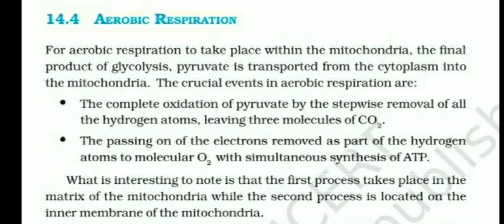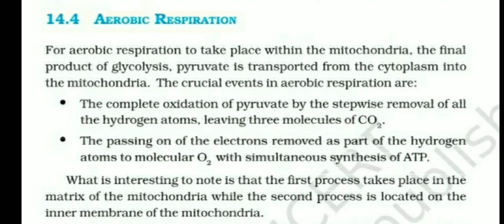The second step is the passing of the removed electrons. The electrons are transferred from one pigment to another pigment. In that process, formation of ATP occurs. This process is located in the inner membrane of the mitochondria. So two important events occur during aerobic respiration.